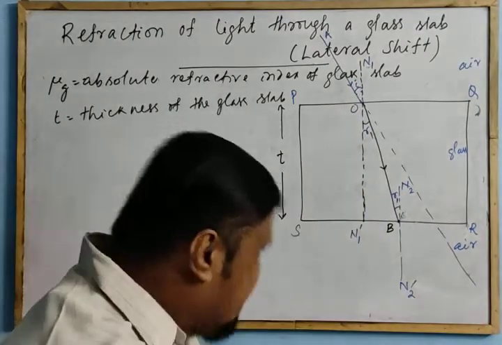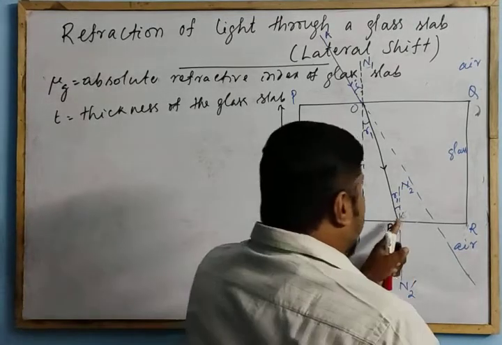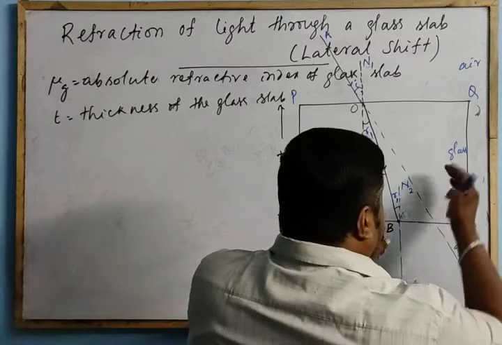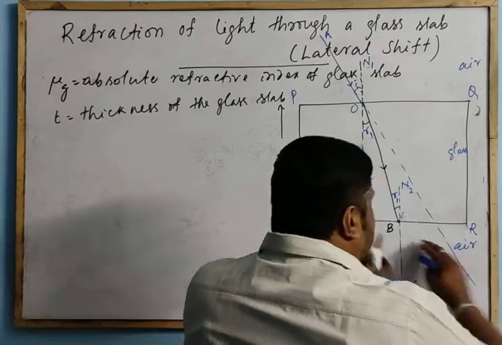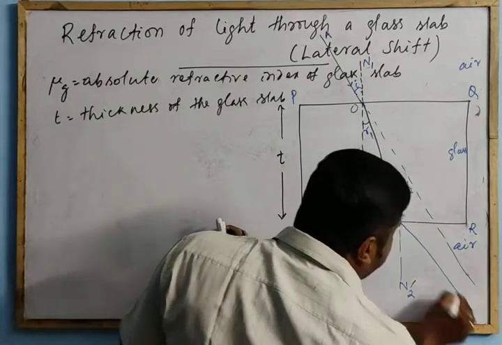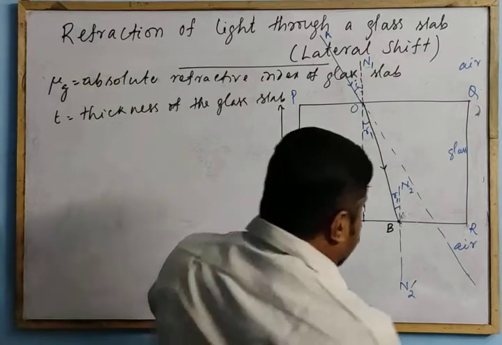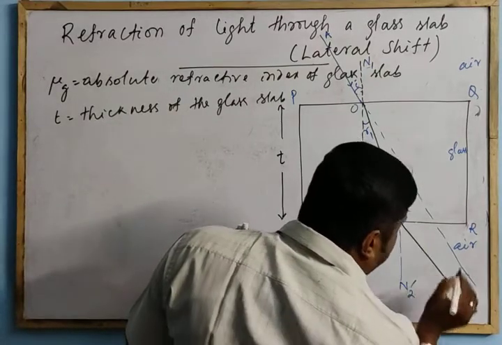Then the ray travels along the refracted ray. Now at this interface, it travels from glass to air and bends away from the normal. So I show it bending away from the normal, like this.